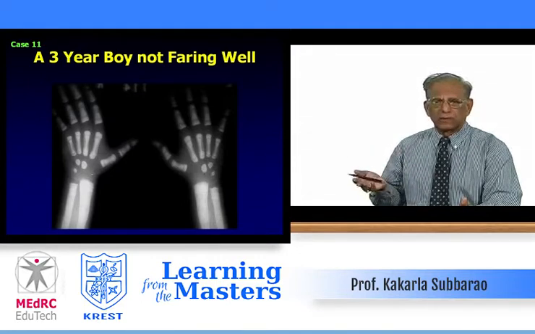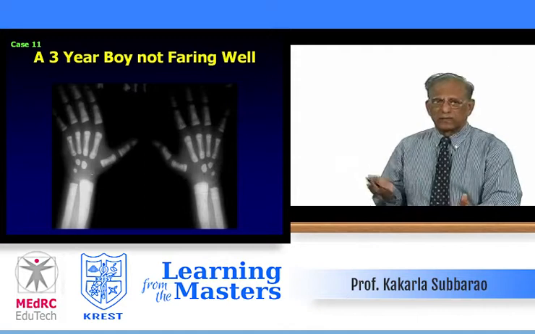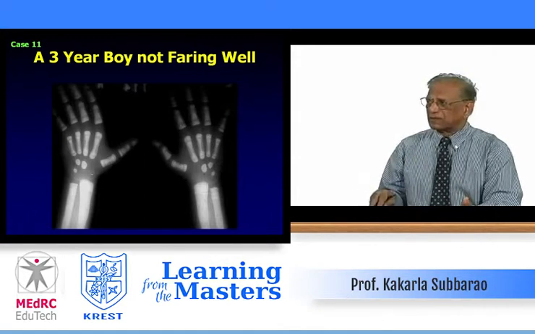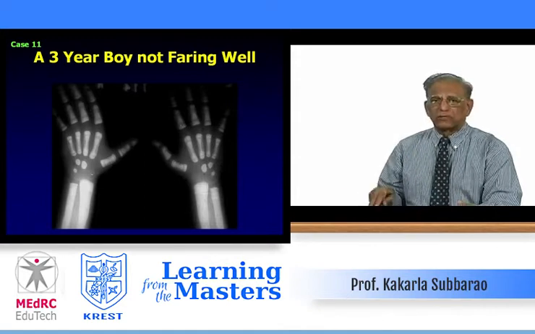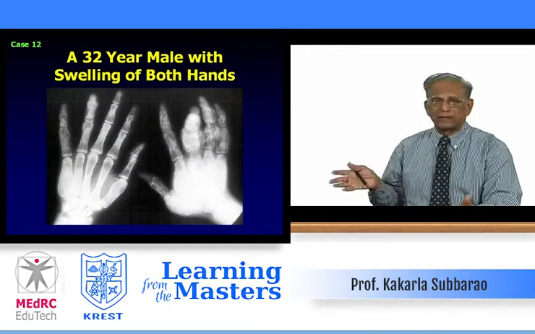Case number 11, just a 3-year-old boy. He is not faring well. Mother brought him and said somehow he is not eating properly, not gaining weight, he is not quite active. And these are the radiographs of both hands. A 32-year-old male with the swelling of both hands. This is case number 12.